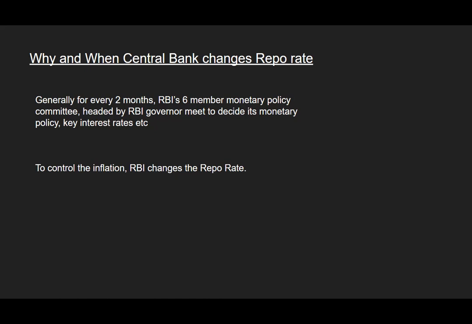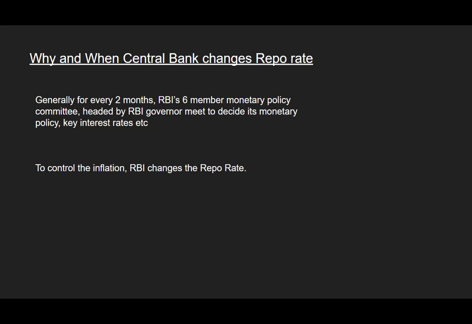Considering the complete economy globally and domestically, they will decide the interest rates or any other points during that meeting. Coming to the repo rate, they will make changes to control inflation. So RBI's main intention to change the repo rate is to control inflation.